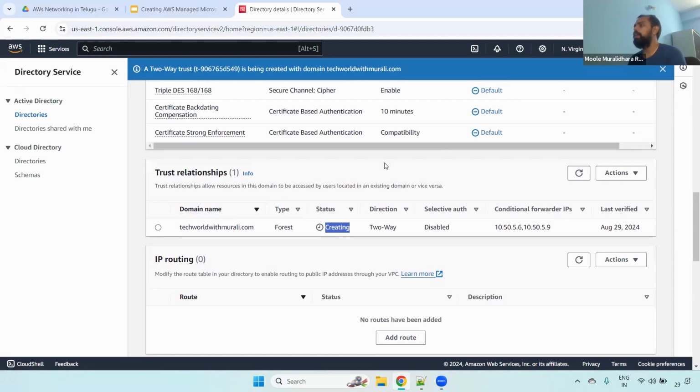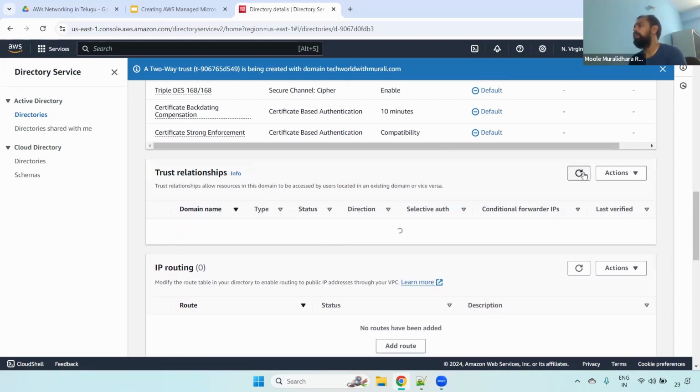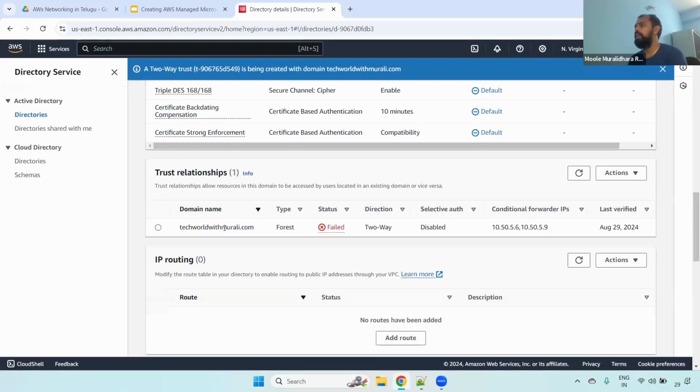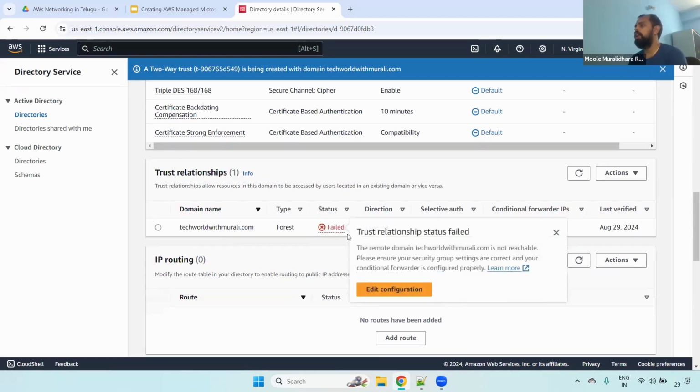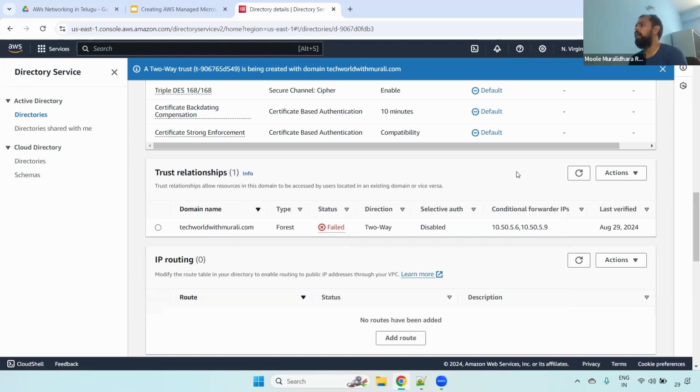Then once they set it up, it will become active. Currently we haven't set up anything; I just created a dummy one. That's why it is throwing an error and showing failed.